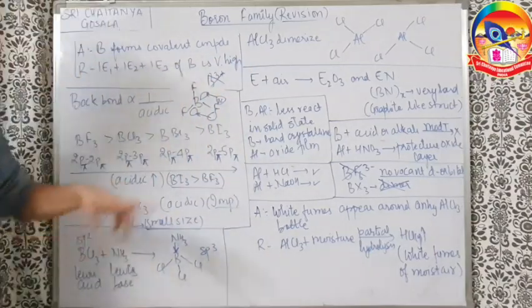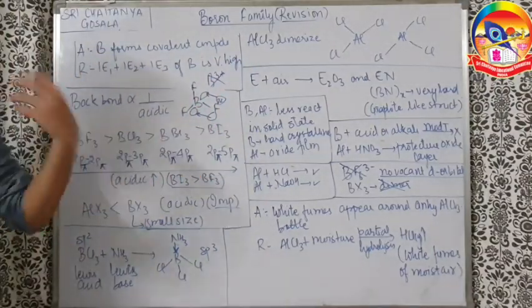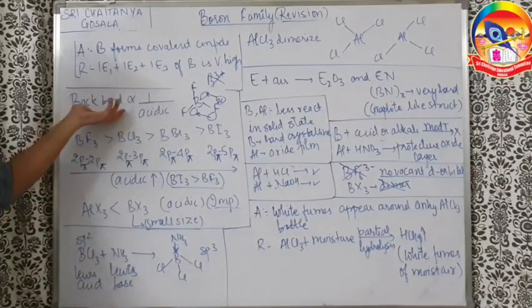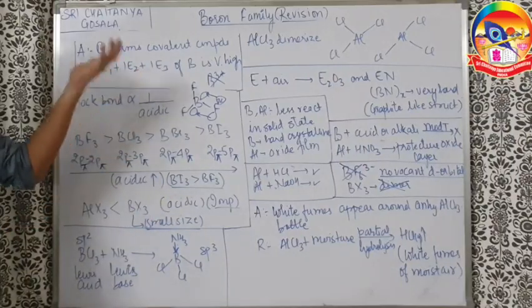So what happens here? BI3 will have the least back bonding. So as a result, what will happen? The acidic character will be more. Why?